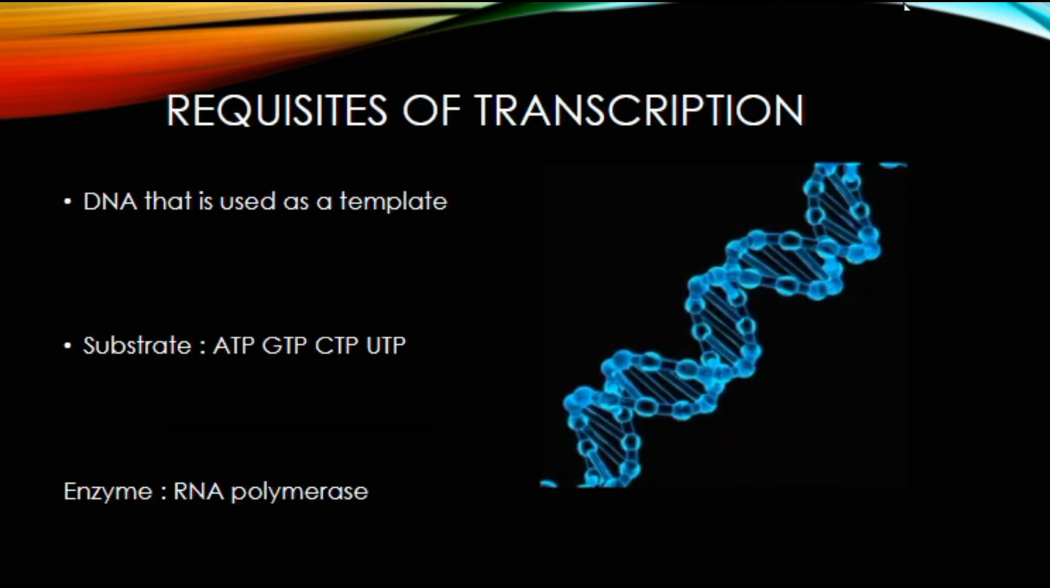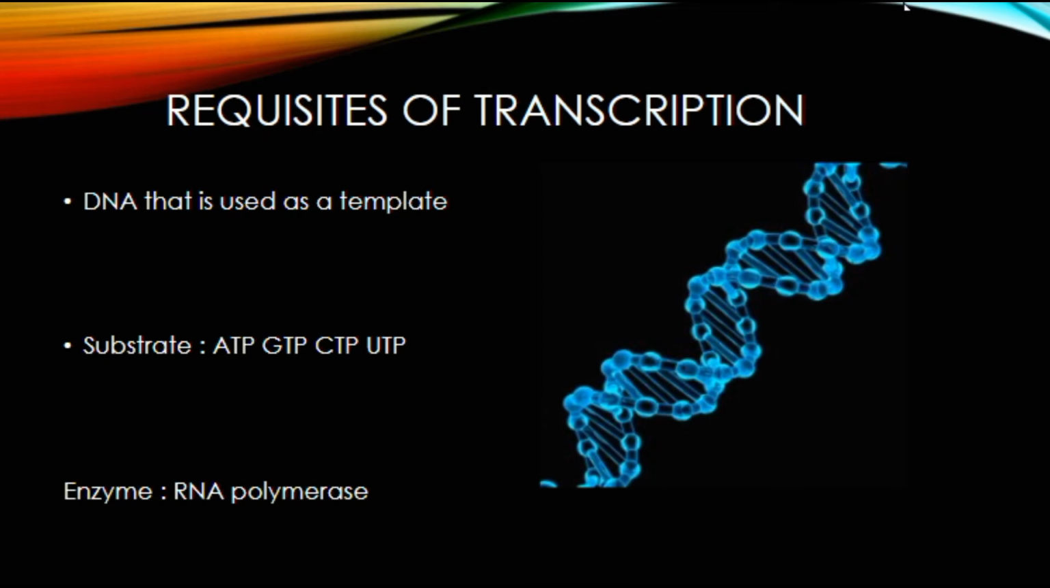And now it's time to discuss its requisites, meaning what is needed for transcription. The first thing is DNA, which is used as a template. So what is a template? Let's discuss this. The template strand is the strand from which the RNA is actually transcribed. It is also called the antisense strand.